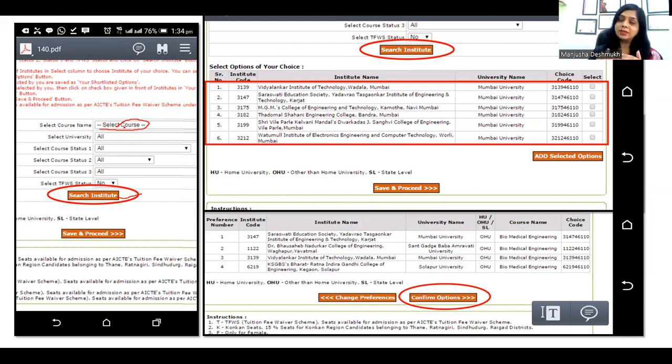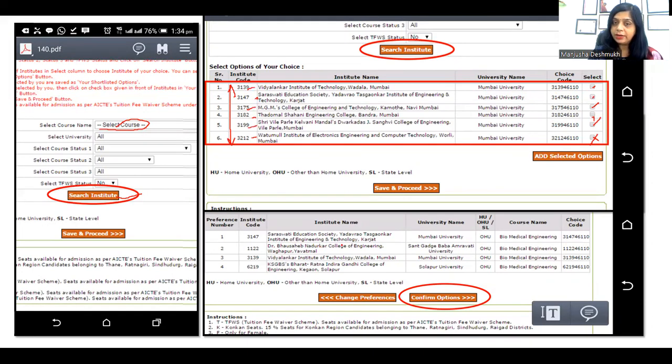So you can select course, university, and particular institute, and then you will find there are multiple institutes for a particular course in a particular university. Suppose I have chosen a particular course in Mumbai University. So all the colleges that are running that particular course, you can see list wise. And then here you have a click box. Here you can just click and select that institute. And if you don't want to choose a particular institute, you just don't click on that particular button.